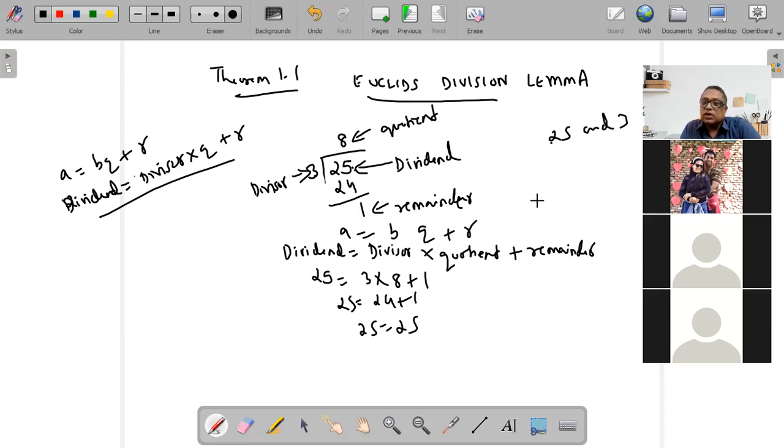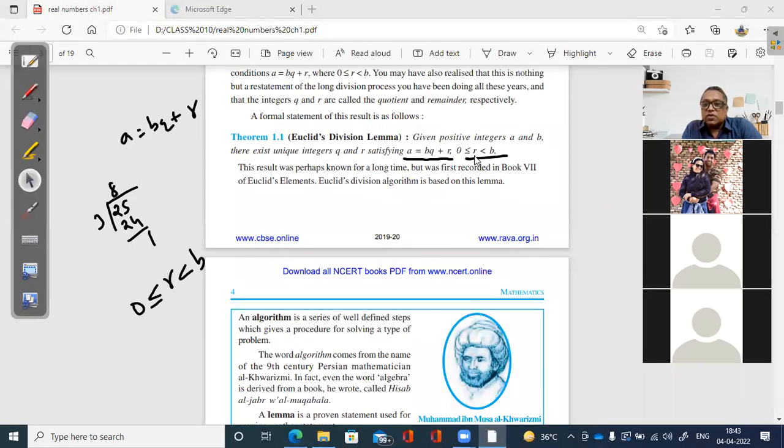Okay, and the remainder cannot be negative. Remainder can be minimum 0, but it has to be less than the divisor. That's why we write r greater than equal to 0 and less than b. So ये लिख लीजिए, given positive integers a and b, there exists unique integers q and r satisfying a is bq plus r, greater than equal to 0 less than b.